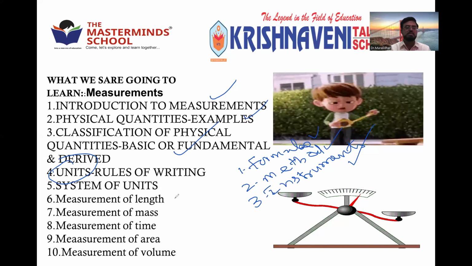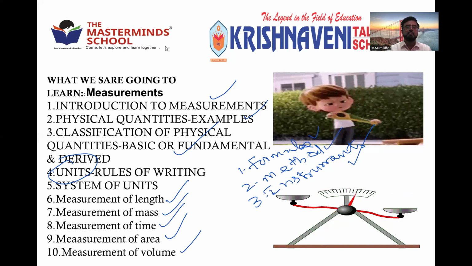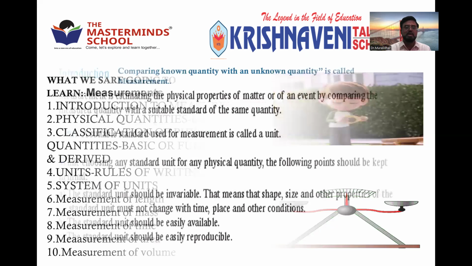Then when you come to the measurements, what will we come across? We'll come across measurement of length, mass, time, area, and volume. All these can be measured either by formula or by method or by different types of instruments. Right? Various types of instruments are used to measure any of these measurements. Okay, these all come under the measurement part. Just a minute, we'll move forward to know more about the measurements. So this is the first chapter where we are discussing all these things.